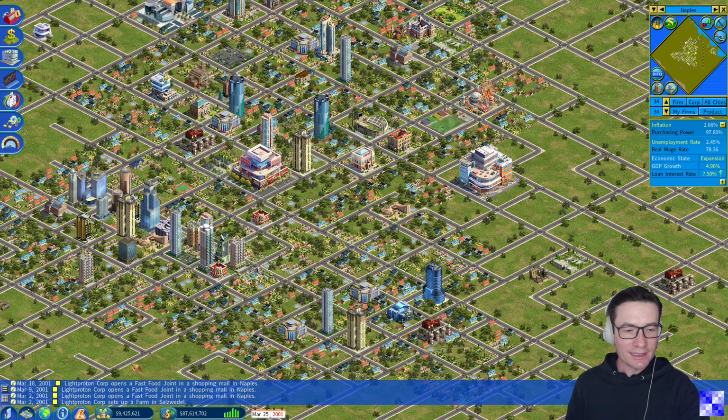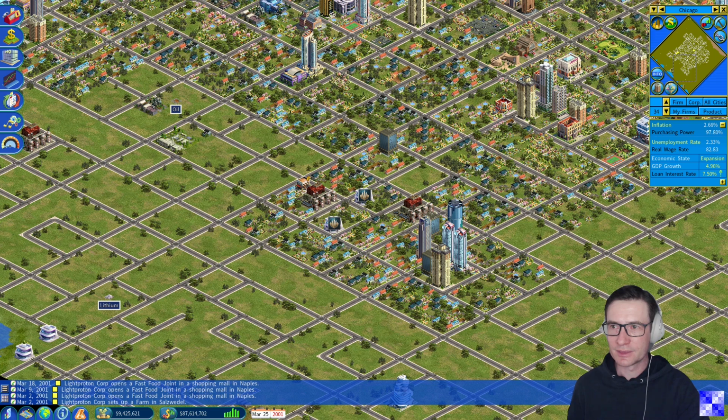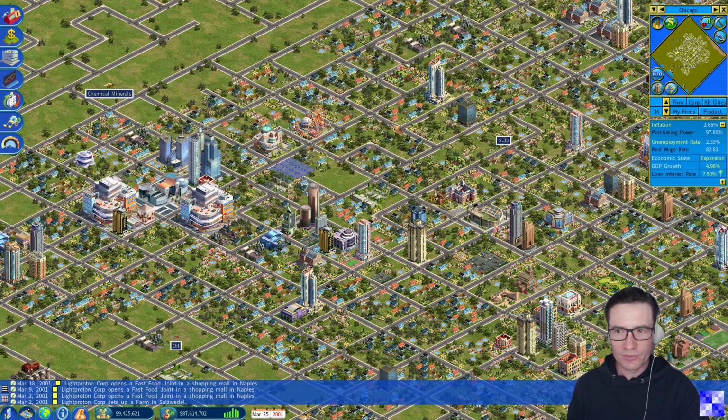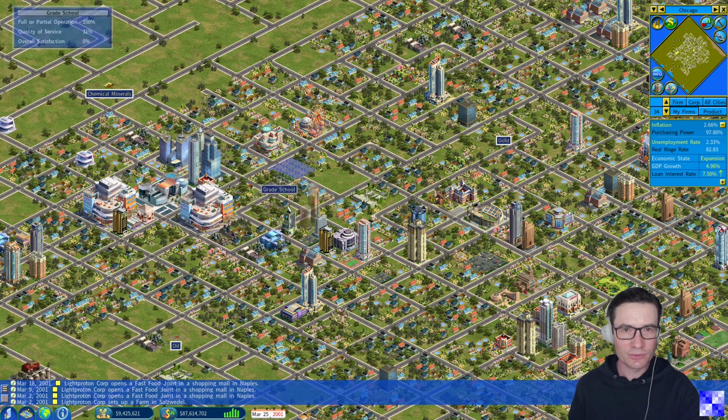Great. For the other two cities in North America, we can try the same approach and let's see how it impacts our products. We will first go to Chicago, the largest market with the highest demand for our products, and a lower real wage rate than Seattle, so the operating costs are a little bit lower. Let's go there and start doing it. Chicago. Here we find 1, 2, 3 shopping malls in one place.